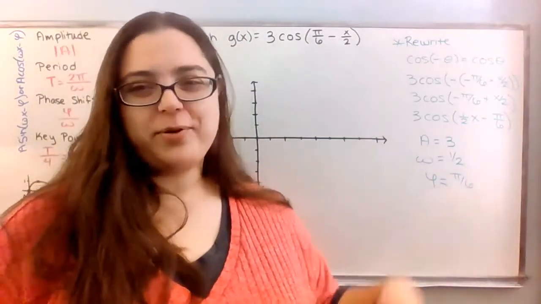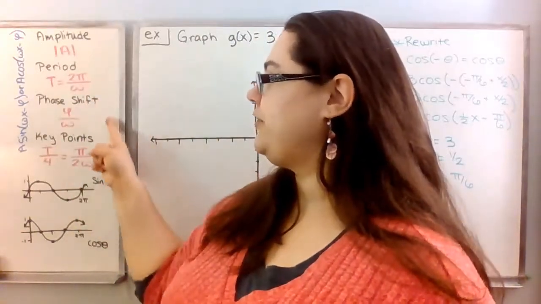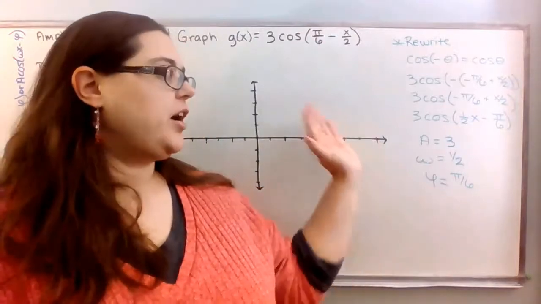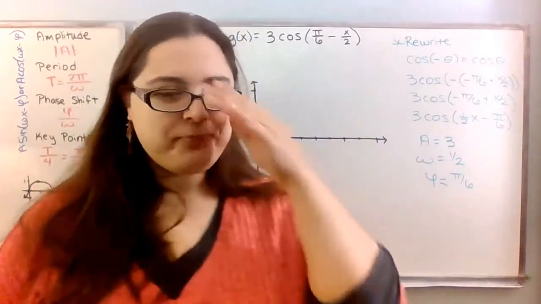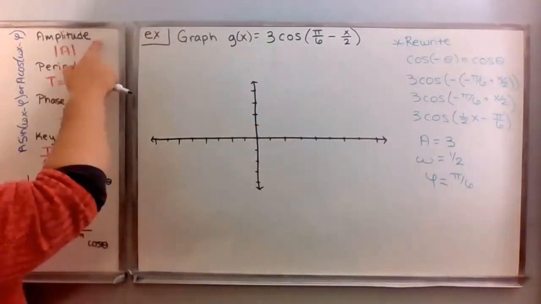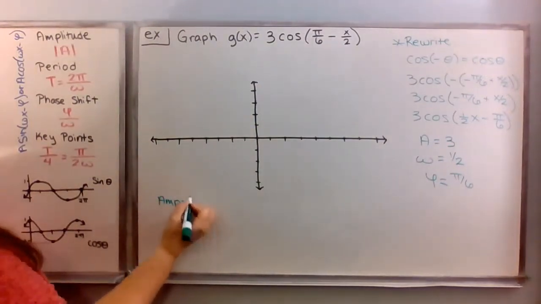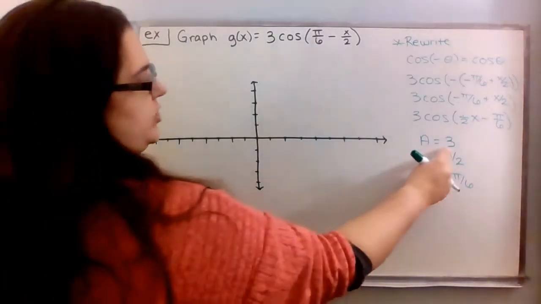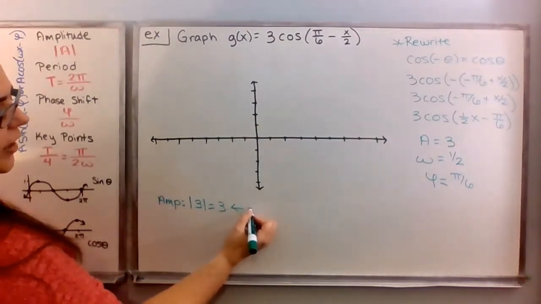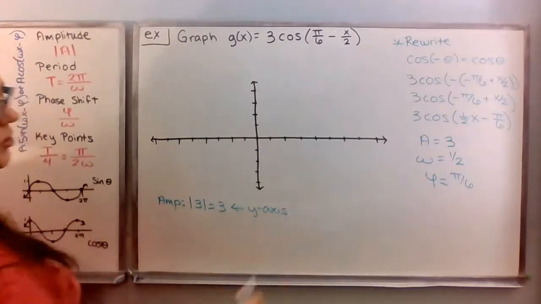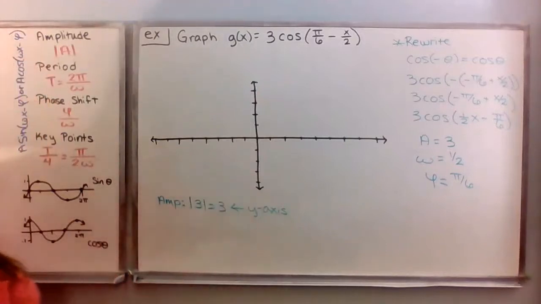So if you want to take a moment and review, go ahead and apply these 4 formulas, the amplitude, the period, the phase shift, and the key points. For each of these values, you can now plug those into those formulas. If you want a bit of review, I'm going to walk through them now. So our amplitude is going to be the absolute value of A. So the amplitude is going to be the absolute value of 3, which is 3. This is going to help us to determine how we label the y-axis. So the amplitude is going to be important both when we graph and when we scale this vertical axis.